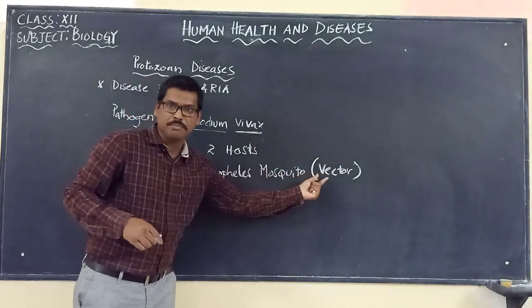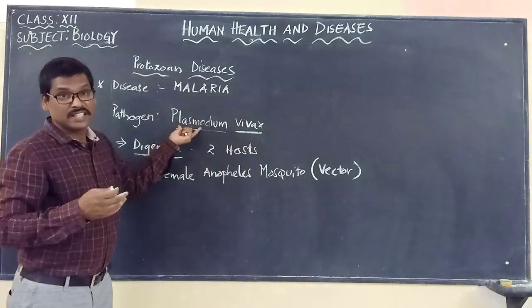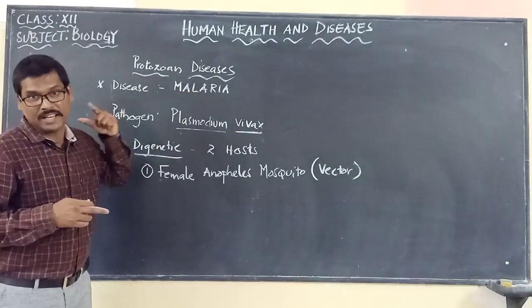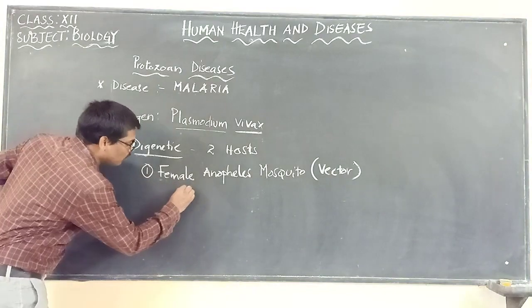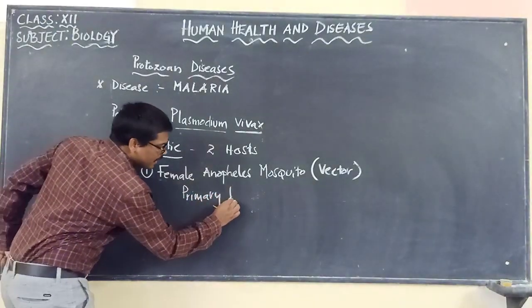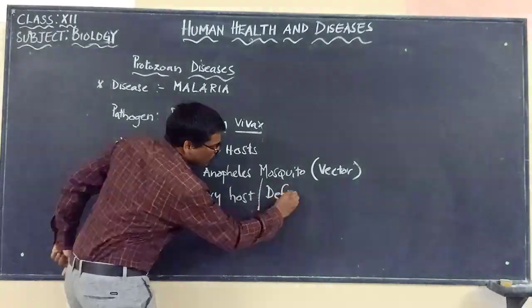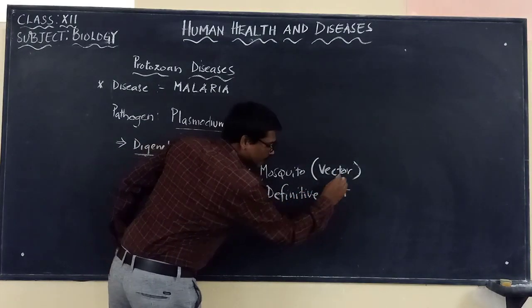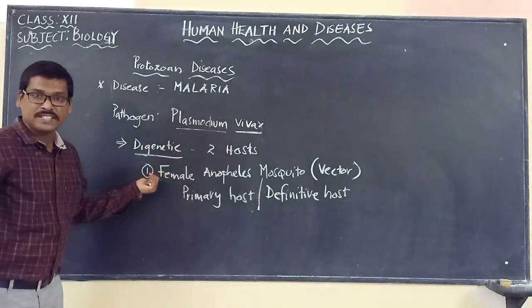So you know the word vector. What do we mean by vector? Carrier. It is carrying the disease-causing microorganism Plasmodium vivax, which causes malaria. So the female Anopheles mosquito, in simple terms, is the primary host, or otherwise we can call it the definitive host. The first host is the female Anopheles mosquito.